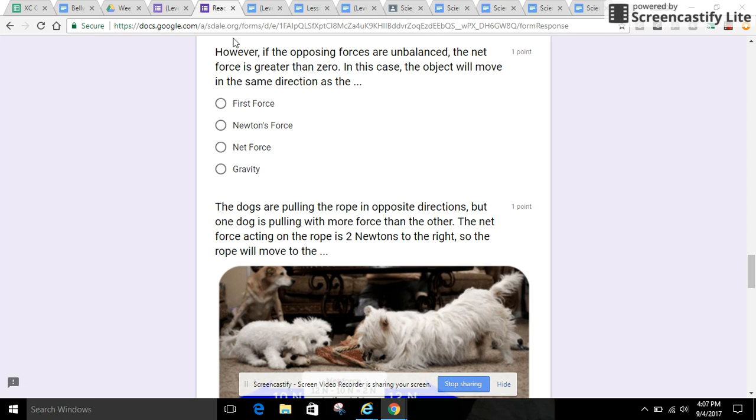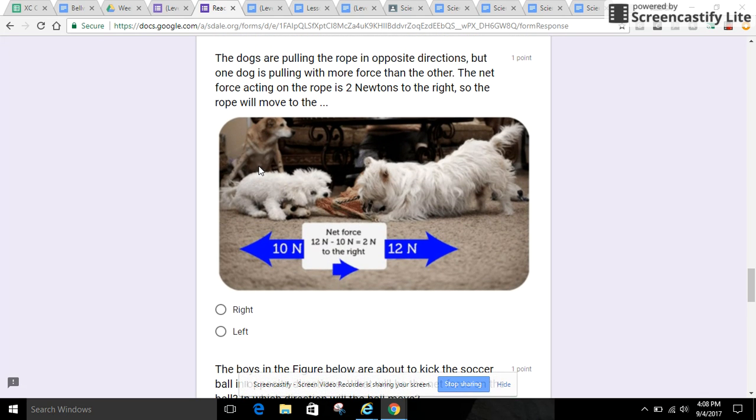Next question. However, if the opposing forces are unbalanced, the net force is greater than 0. In this case, the object will move in the same direction as the first force, Newton's force, net force, gravity. Next question. The dogs are pulling the rope in opposite directions, but one dog is pulling with more force than the other. The net force acting on the rope is 2 newtons to the right, so the rope will move to the right, left.